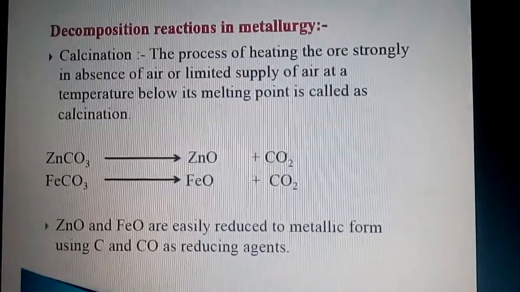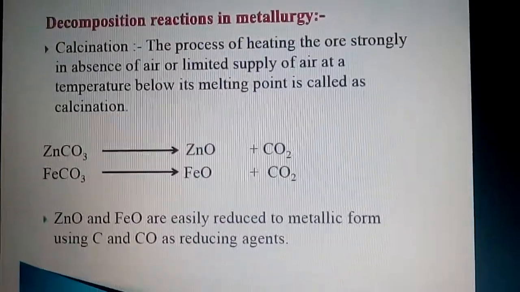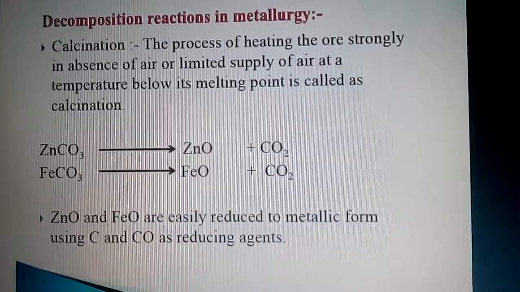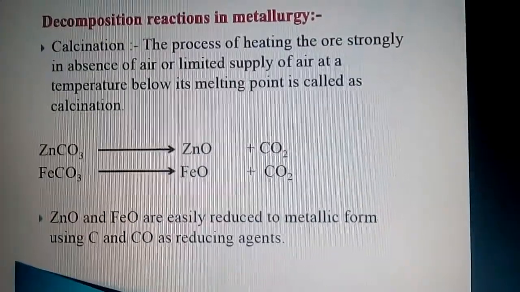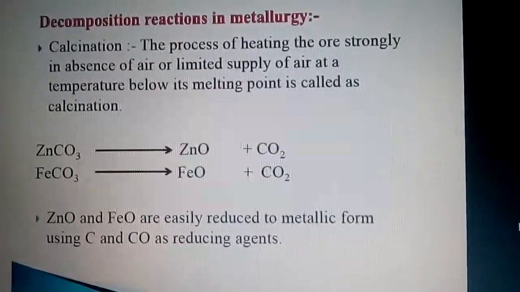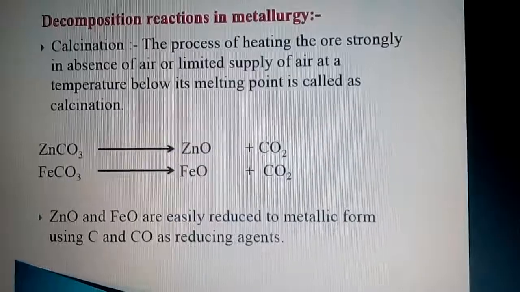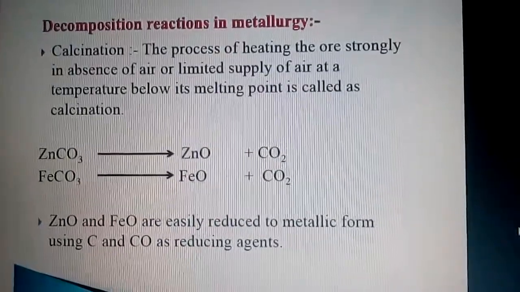So what happens, this decomposition reaction of ZnCO3 or FeCO3 is used to form the metal oxides, and metal oxides are going to give you pure metals. So this process of extracting the pure metals from their ores economically and profitably is called metallurgy. So decomposition reactions are also used in the metallurgy process to get pure metals.